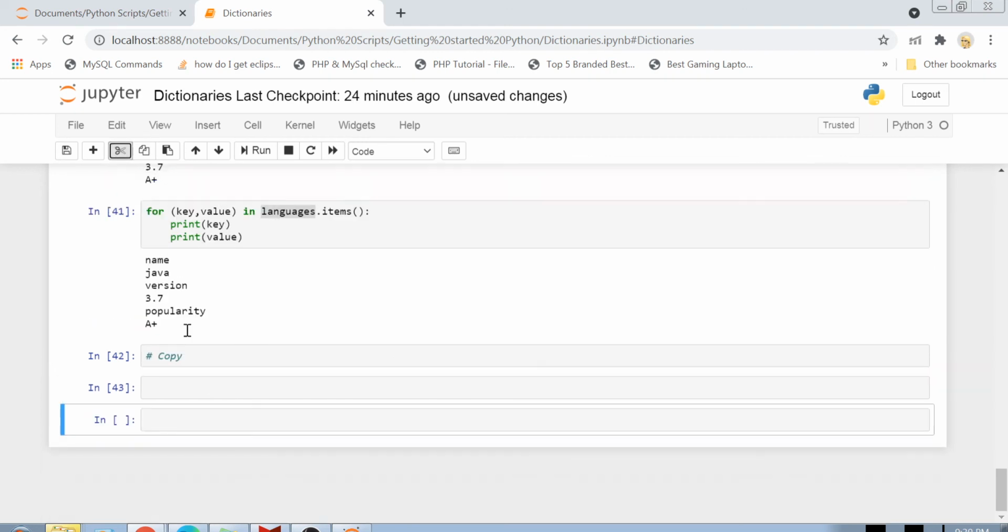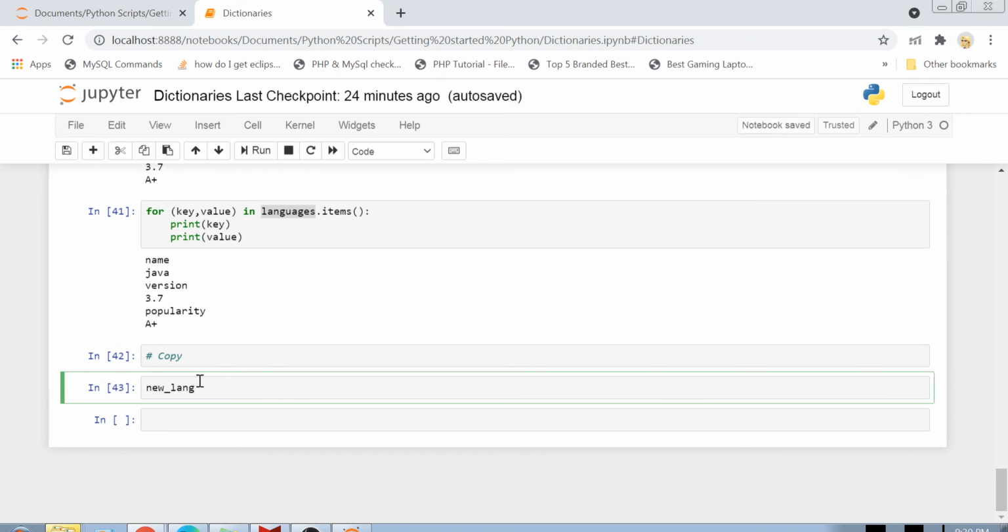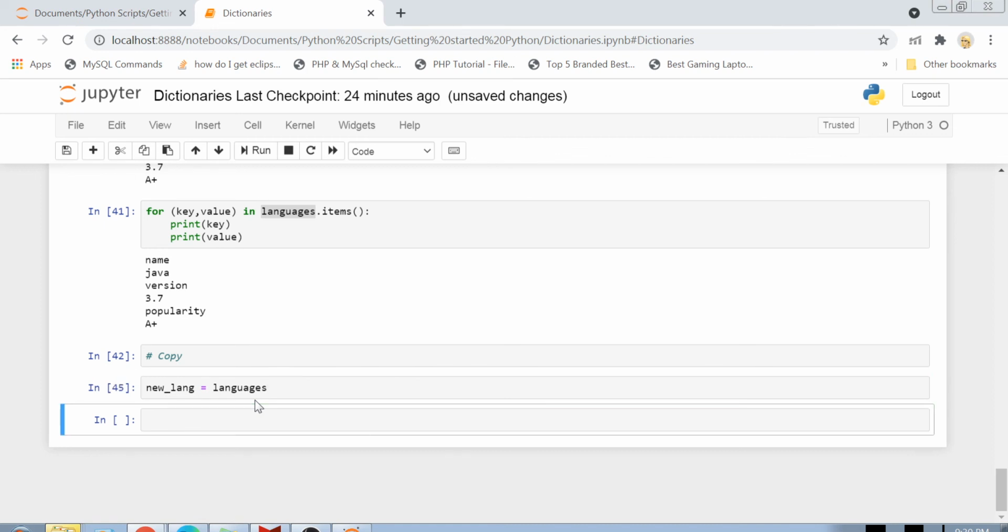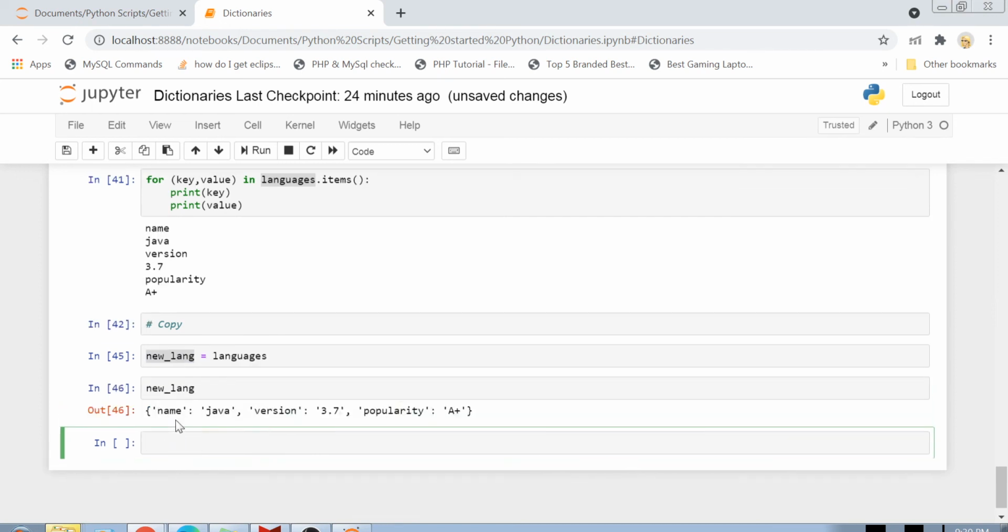So guys, if you want to copy a dictionary, basically what you can do is you can do one thing. For example, I create another variable called new_lang, and now I am assigning my previous dictionary languages to this new_lang variable. Now you might assume that okay, new_lang is basically a copy of the languages dictionary. Okay, what you can think something like that, right?